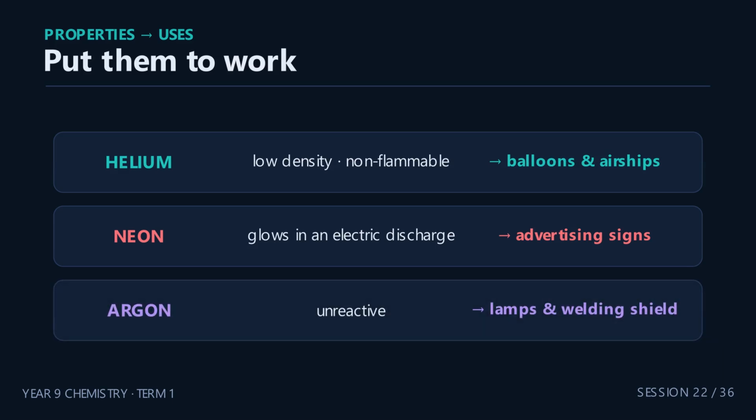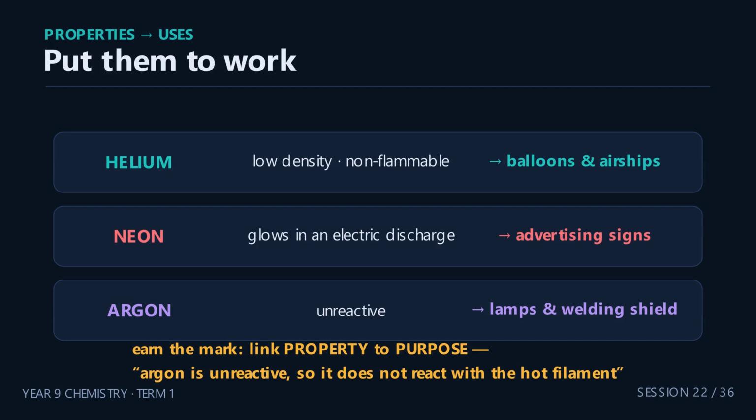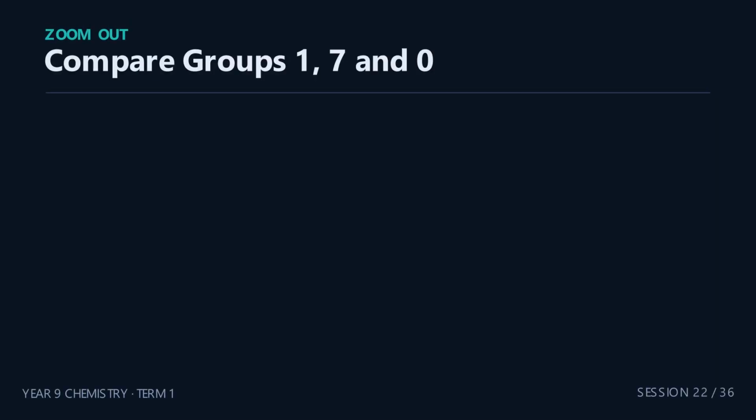One tip that earns marks: always link the property to the job. Don't just say argon is used in lamps because it's a noble gas. Say argon is unreactive, so it does not react with the hot filament. Property, then purpose. Now let's zoom out and compare the 3 groups we've studied.